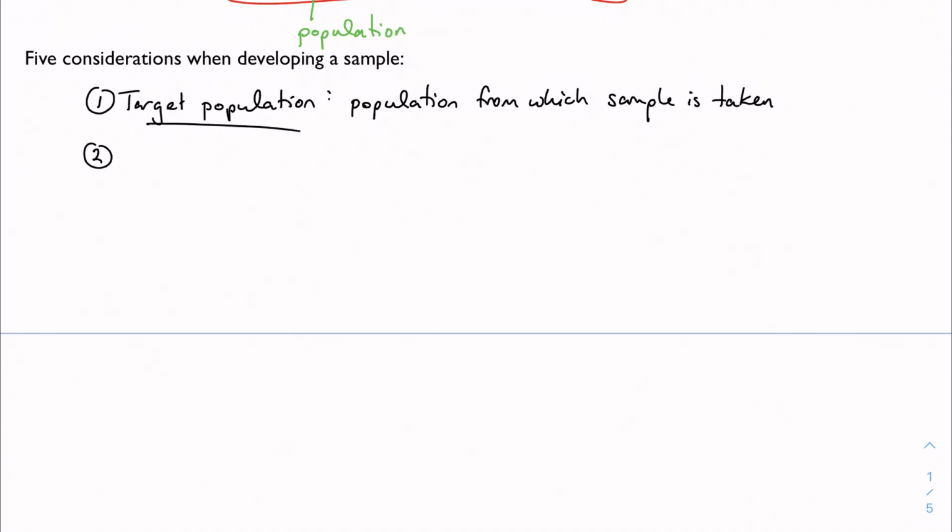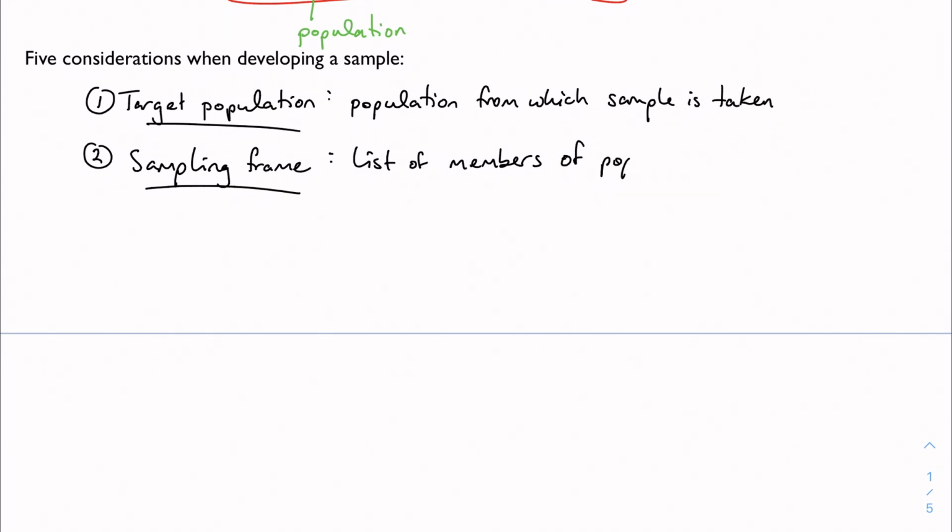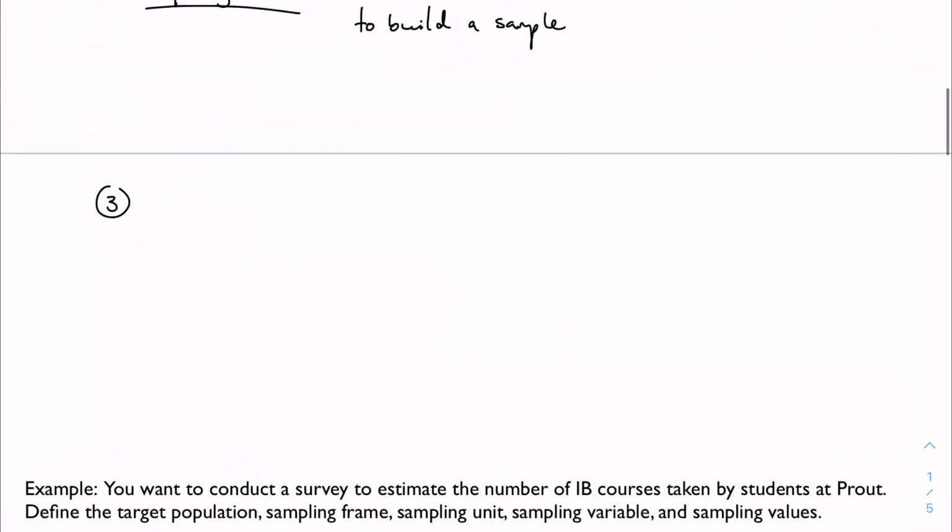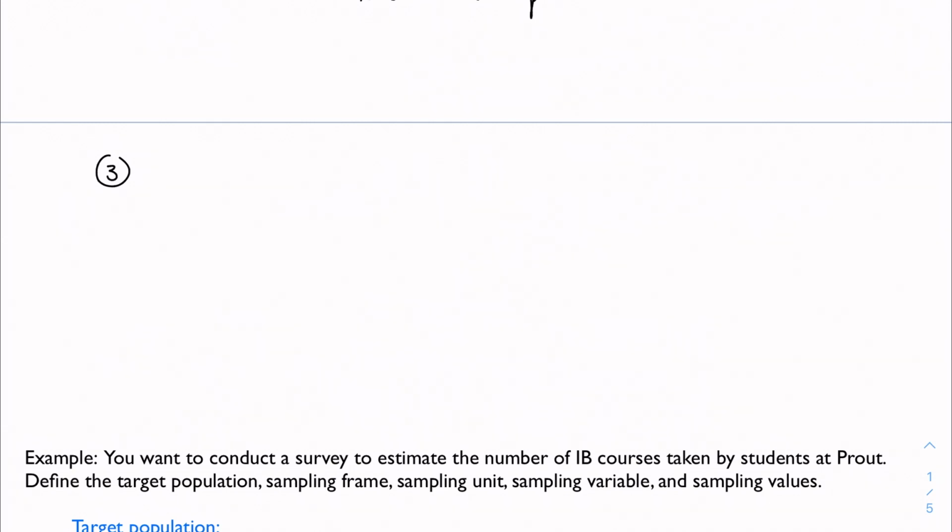The next thing you want to consider is the sampling frame. And the sampling frame is the list of members of the population that you could possibly choose for your sample. So I'll say the list of members of the population from which you choose to build a sample. I'll explain how these all tie together in a minute because they're going to sound very repetitive and kind of overlap with each other.